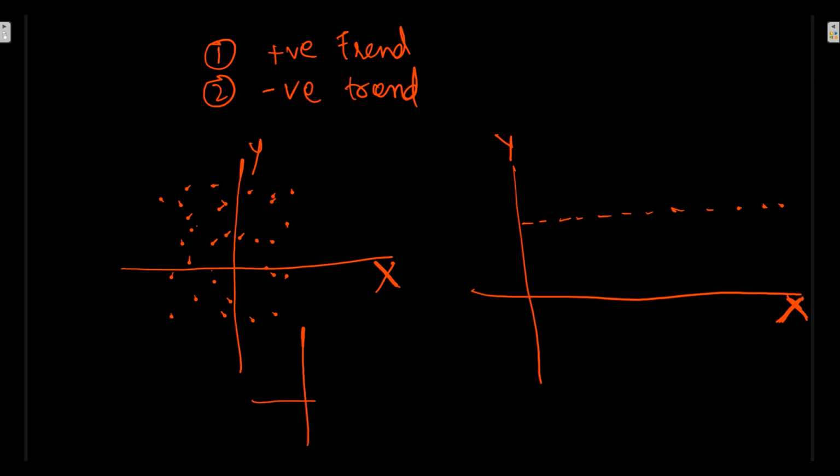And what if we have the data constant for the X random variable? Here it is not following any kind of trend. So thirdly, we can say covariance with no trend. So these are 3 kinds of trends: positive, negative and no trend. So basically covariance gives the direction of how 2 variables are related to each other.